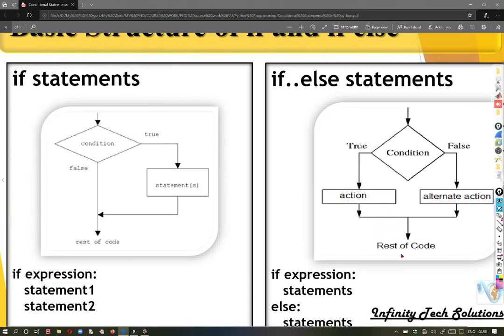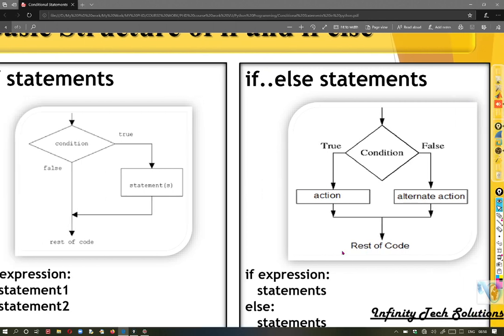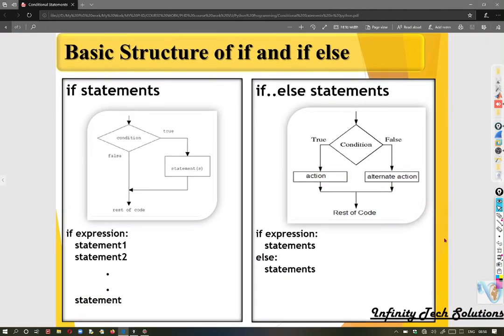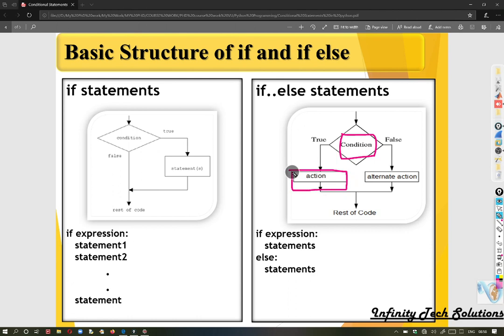One more structure is the if else statement. In the if else statement, the condition is checked. If the condition is true, you have a block of statements to be executed. If the condition is false, then another block of statements is executed.